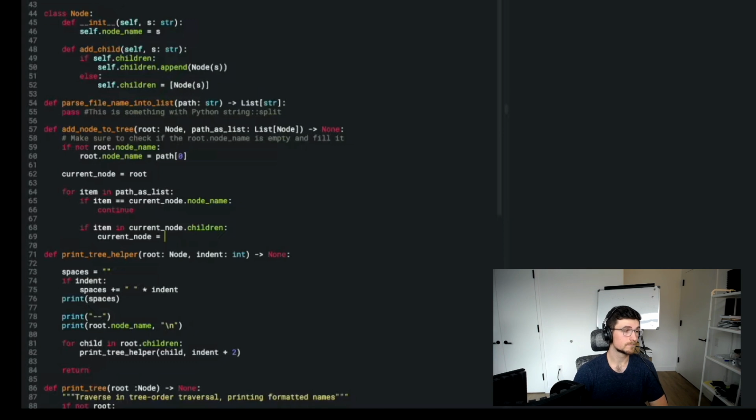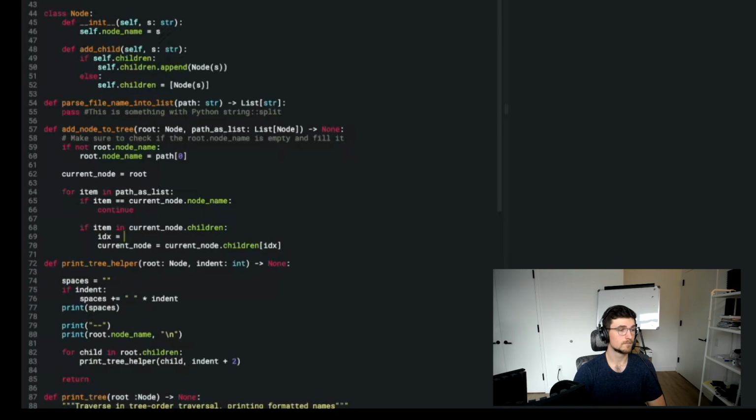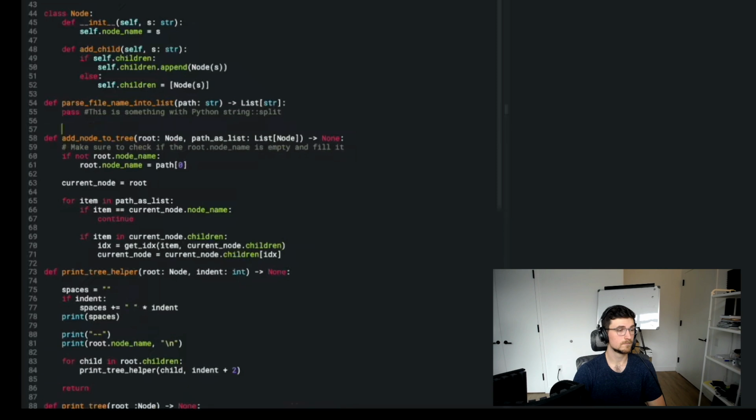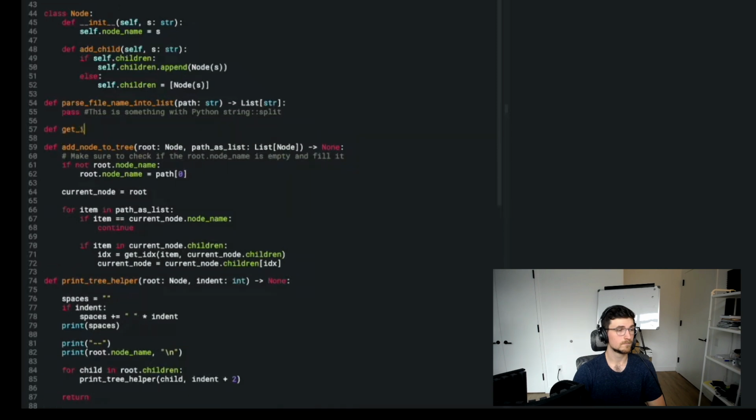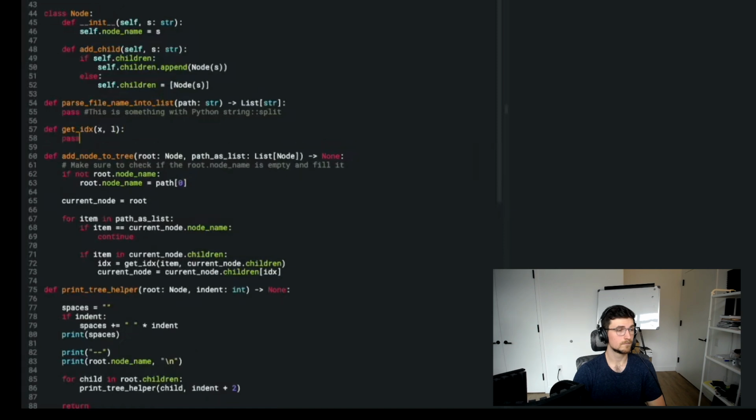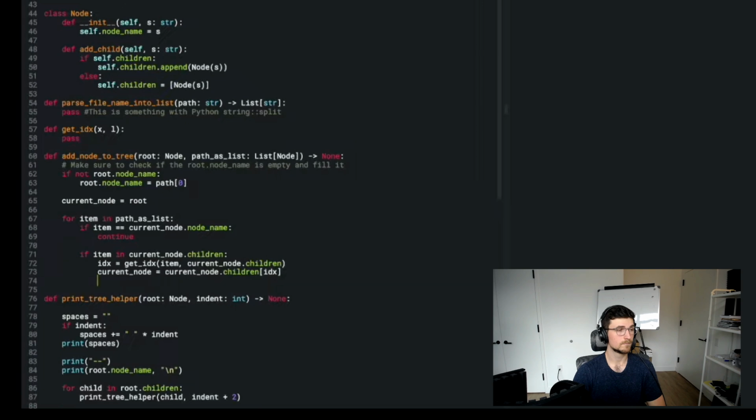So current node is equal to, I don't know how I'm going to do this. So current node dot children of index of, so we'll say in here that index is equal to get index of item in current node dot children, and I forget how to do that in Python, which I should know. So we'll just say get index of X and L. So we'll do that in a second. Current node is that, and then I'll say continue. But actually, I need to, yeah, that's fine.